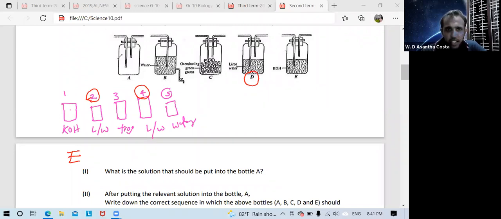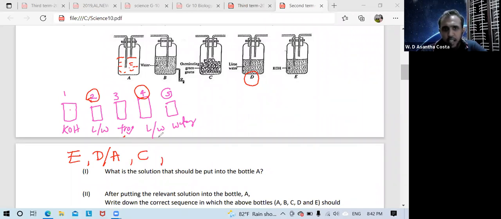Therefore definitely A is lime water. Then you can write second one D or A. Third one is the frog, but here they use another living material, that is germinating green gram. That is the third one, that is C.